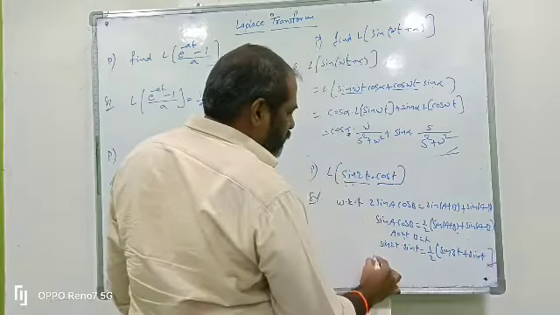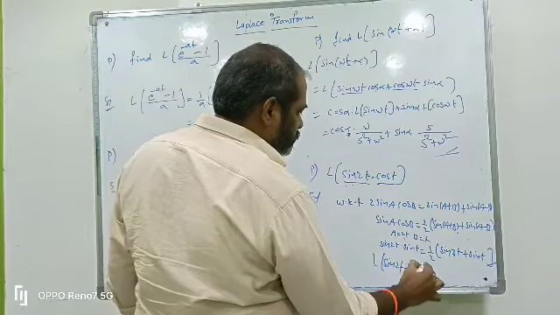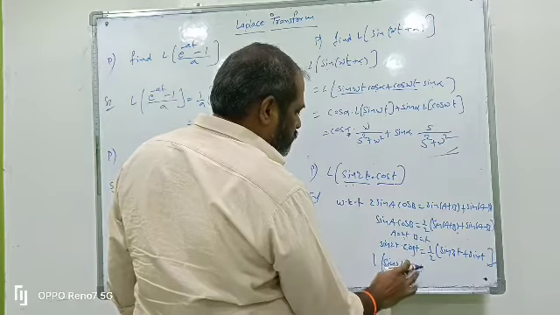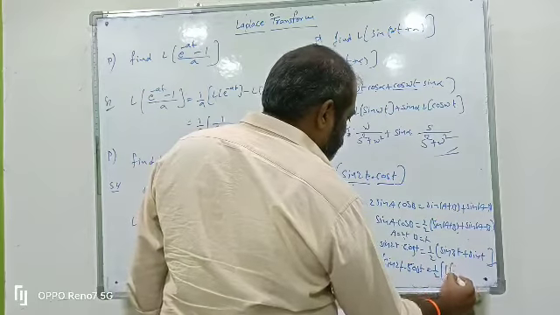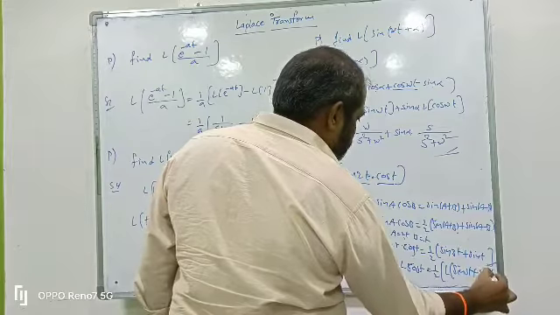So applying the Laplace transform, L of sin 2t into cos t equals 1 by 2 into L of sin 3t plus sin t.